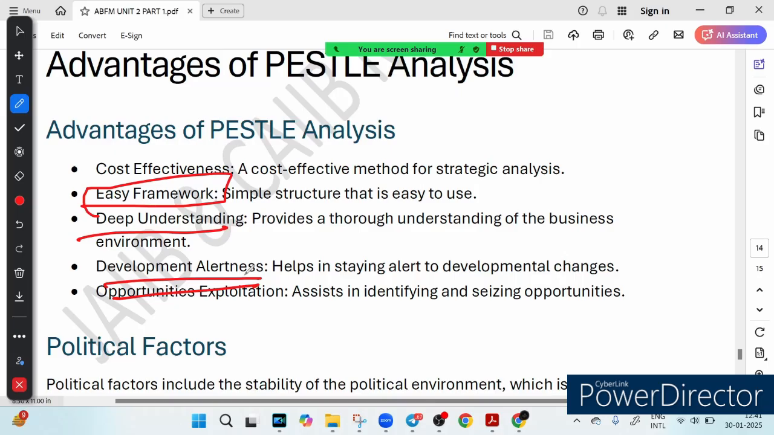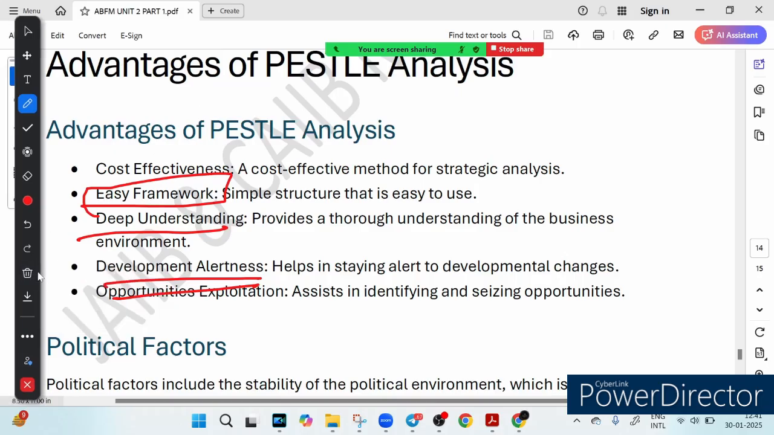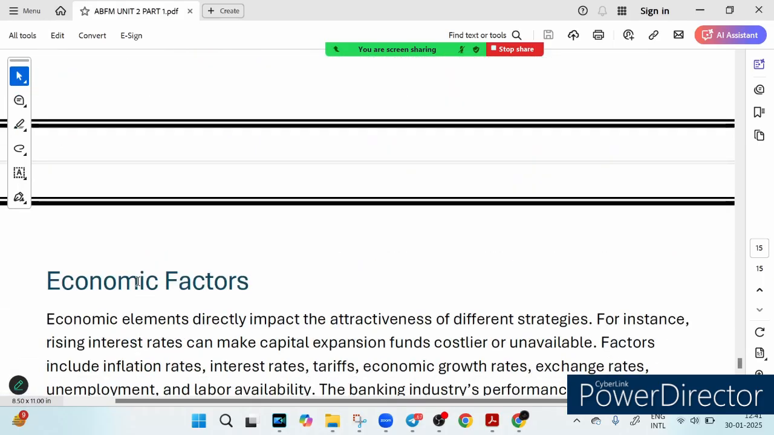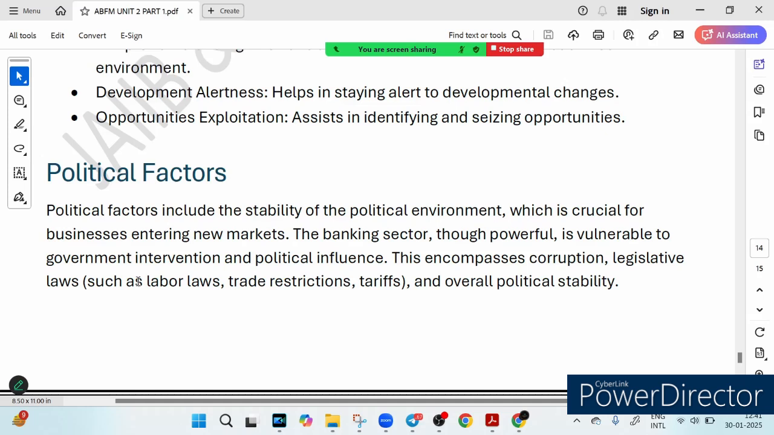So there you have it, PESTLE analysis broken down in easy steps and benefits. So PESTLE is not just for big companies, it is a tool for anyone to make smarter decisions, right? So just now we have talked about all the factors. So you can see the first thing is the political factor, then we have the economic factor. Let's see the political factor in detail.